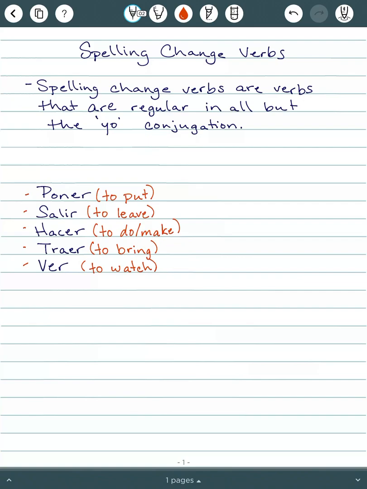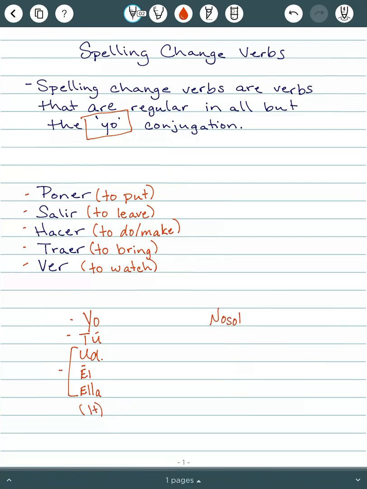Now, the second thing, spelling change verbs are conjugated regularly in all but the yo conjugation. So you guys know how regular verbs work. You have yo and it gets a conjugation, tú gets a conjugation. Usted, él, and ella are going to have a shared conjugation.